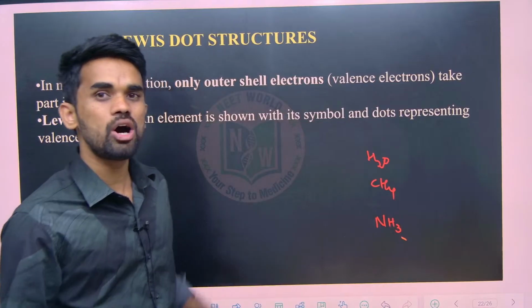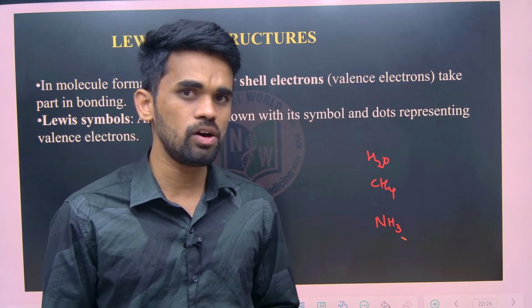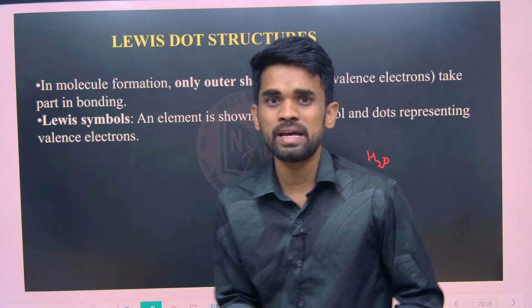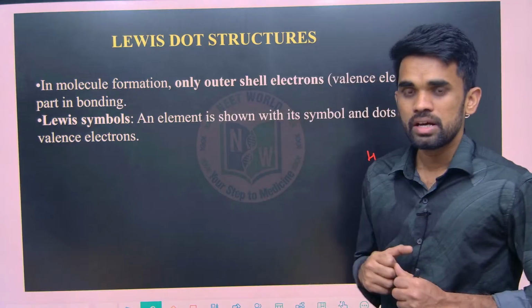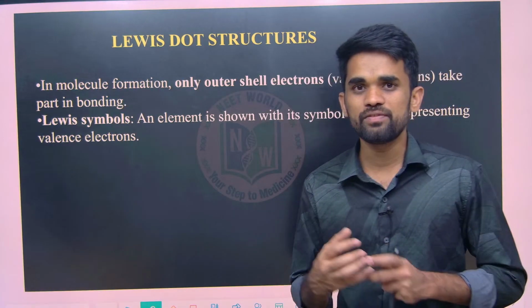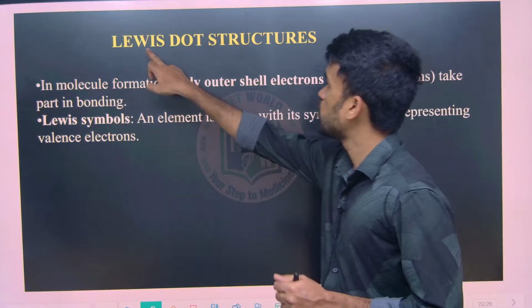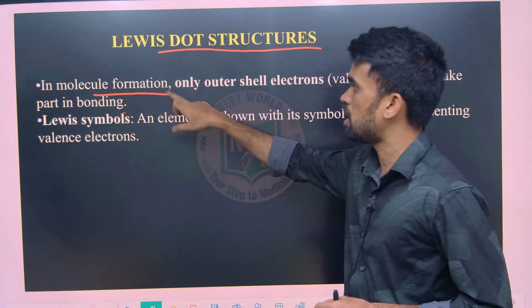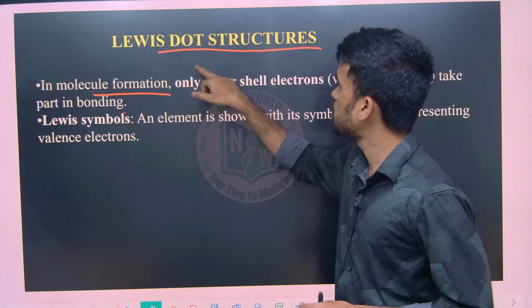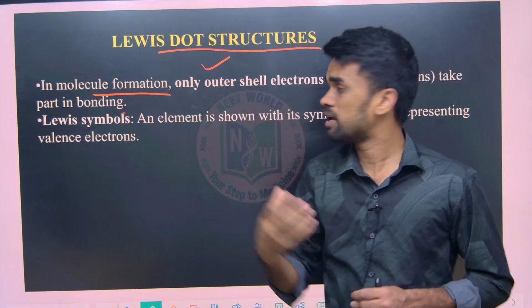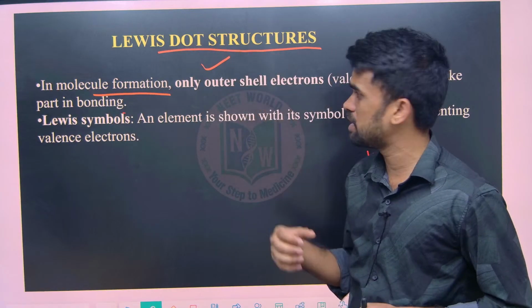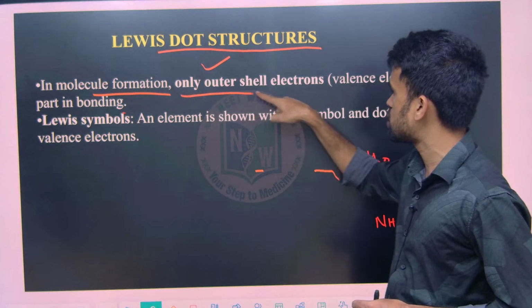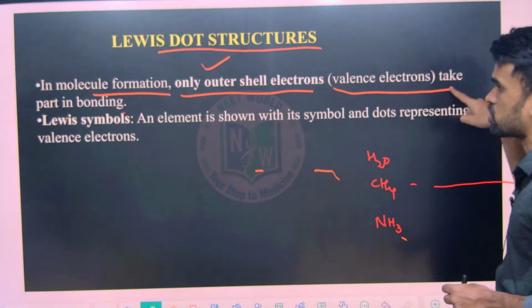But who explained all these compounds? Because till now we do not know anything about how molecules are formed. So in order to explain the formation of molecules, some basic approaches were developed. The first and well-known one is the Lewis dot structure. The Lewis dot structure explains it in this way: the molecule formation takes place only by outer shell electrons, that is, valency shell electrons.